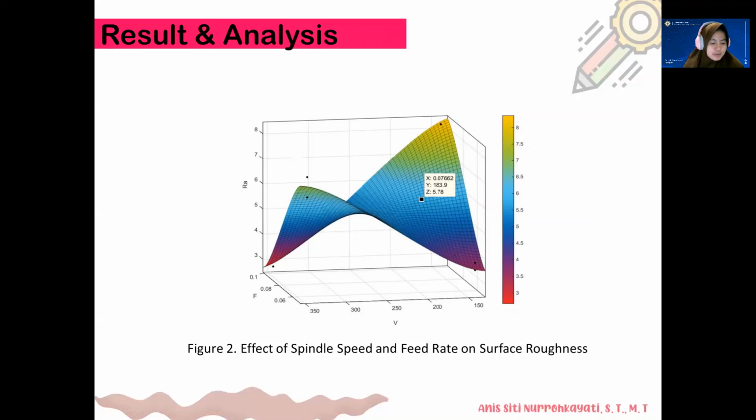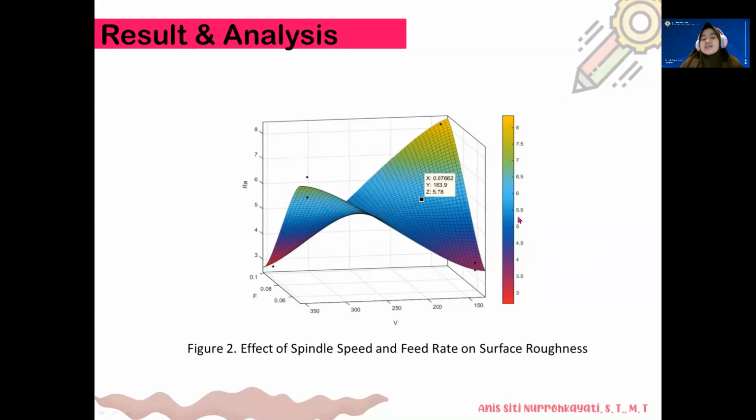Based on the graph, we can see that when the spindle speed is low and the feed rate is high, the roughness average is in the standard range for the turning process.